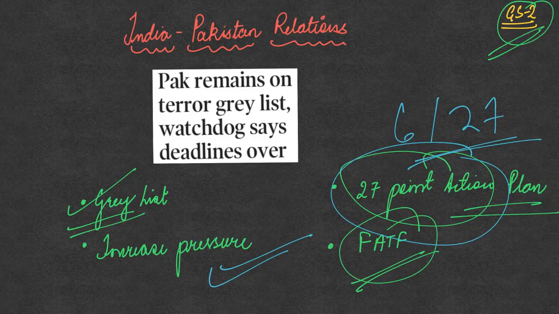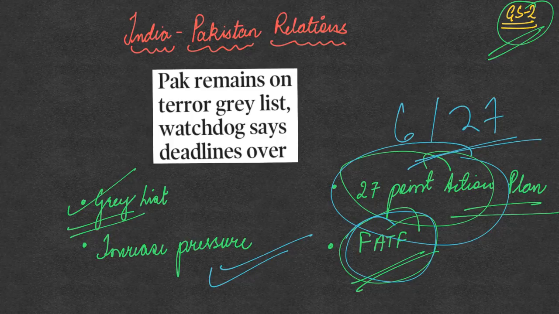Whenever you're writing about terrorism or India-Pakistan relations, terrorism definitely becomes one of the most important components in our relation, and there can be a full-fledged question on terrorism itself. Whenever there is such a question, don't forget to mention the Financial Action Task Force and the role that it is playing by putting Pakistan under the grey list.